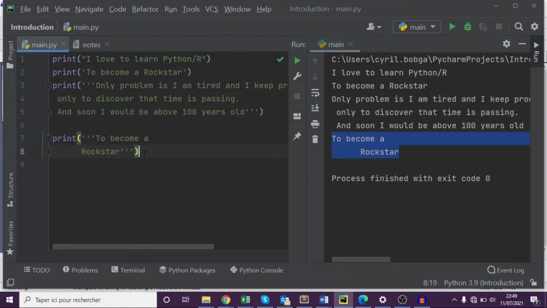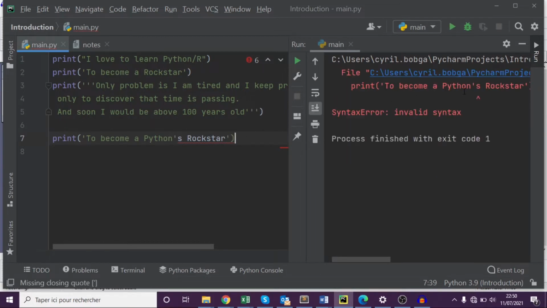Good. So let's go back here, copy this one, bring it back here. Good. So when do we use single quotes or double quotes? So I'll just say, for example, I like Python. Yes, you see. So you see here that with this, it assumes that the string ends here and the rest of this is giving an error. So if you run this, you see you get an error here. That's the advantage of using an IDE like PyCharm. It tells you this apostrophe is where the problem is coming from.